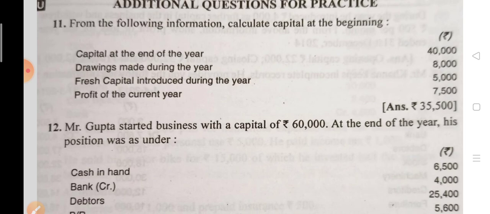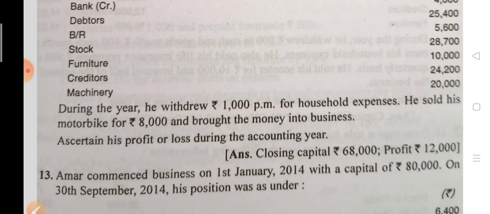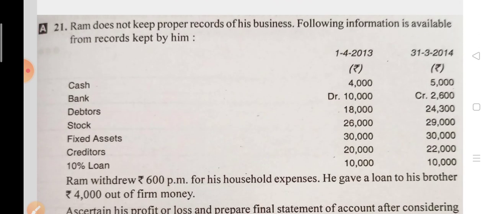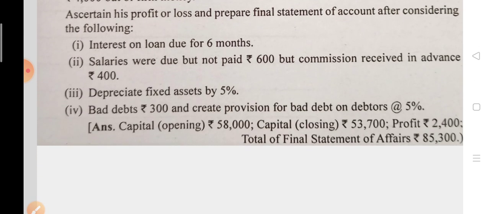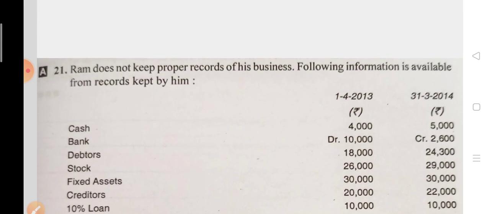Question number 11, opening capital you have to find out. Question number 12, profit and loss you have to find out, so find out the closing capital also. Question number 13 also in this way. Question number 21. So these questions you have to solve in your fair notebook, and other questions you can solve from your NCERT book.